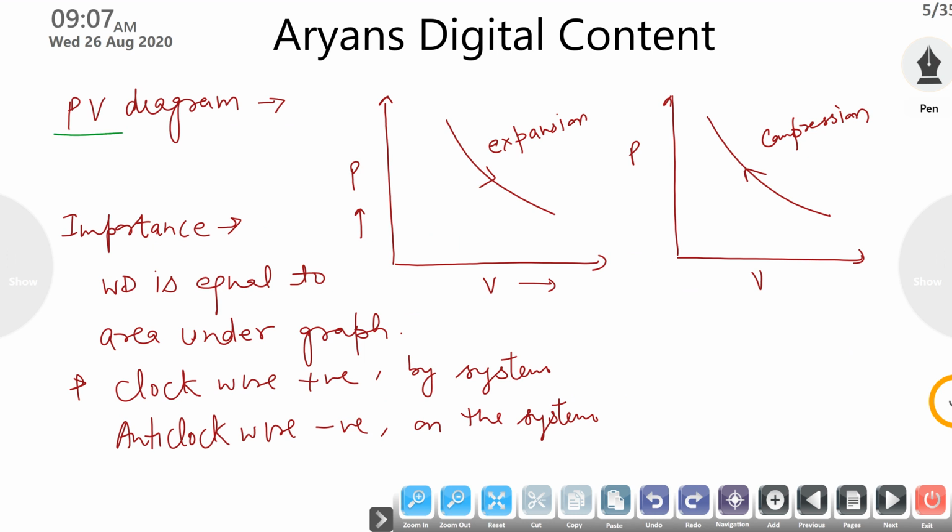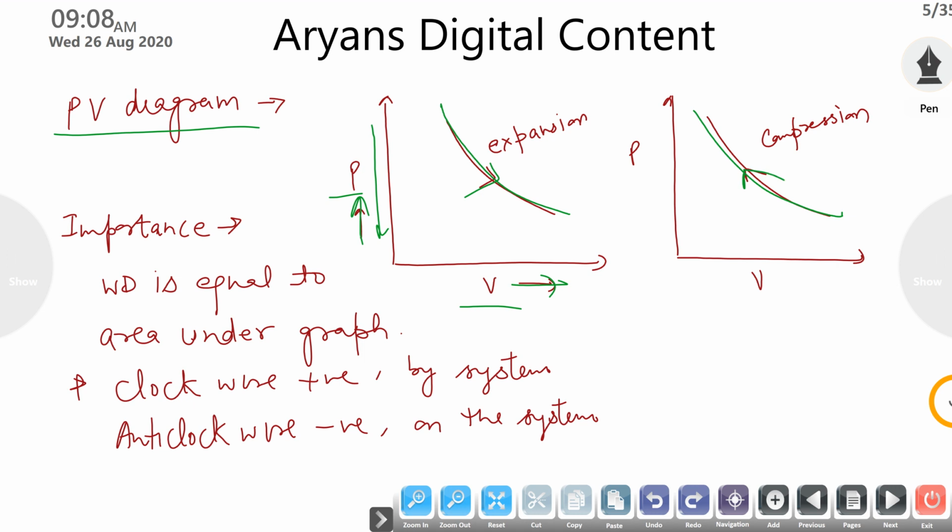Then your PV diagram is nothing but the relationship, or a graph, between the pressure and the volume of any working system. Suppose this is your pressure, this is your volume. If I expand any gas, during the expansion its volume will increase and pressure will decrease. So it is the relationship between the pressure and volume of a gas. Similarly, if you compress a gas, its volume will decrease and pressure will increase.